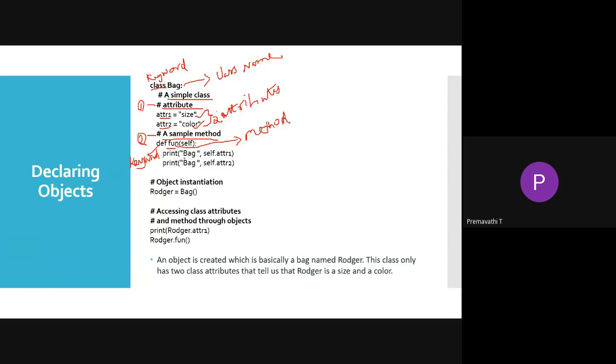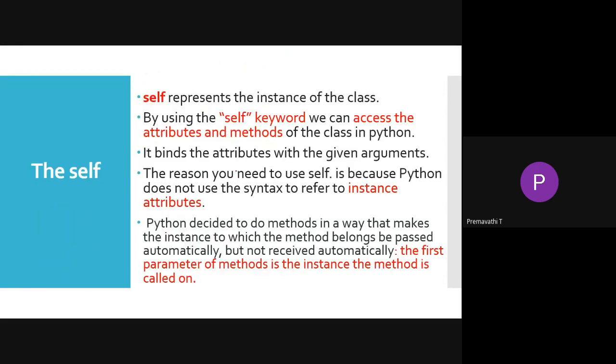Then there will be two print statements. We have to call self dot attribute 1 and self dot attribute 2. What is meant by self? This is your doubt, right? The self represents the instance of the class. The self is nothing but a keyword that represents the instance of the class. By using the self keyword, we can access the attributes and methods of the class in Python. So it binds the attributes with the given arguments.